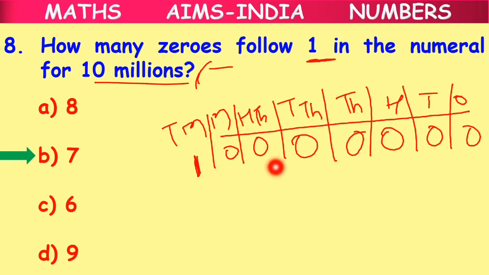So in the same way here, how many zeros follow 1 means how many zeros come after 1 in 10 millions. Fill up the 10 millions place with 1 and all the remaining places with 0. We got 7 zeros here. 1, 2, 3, 4, 5, 6, 7. So 7 zeros follow 1 in the numeral for 10 millions. Clear children?